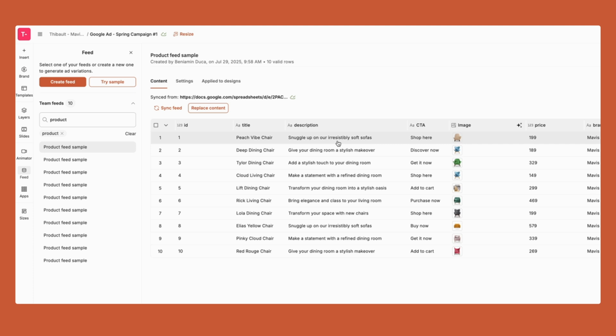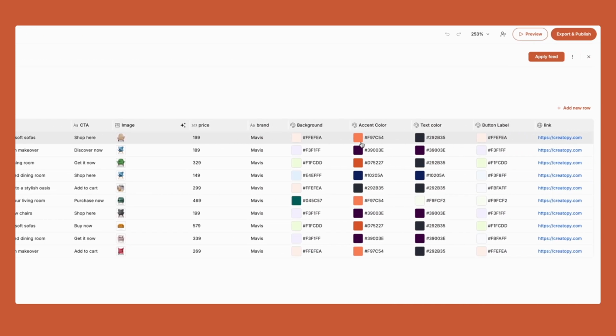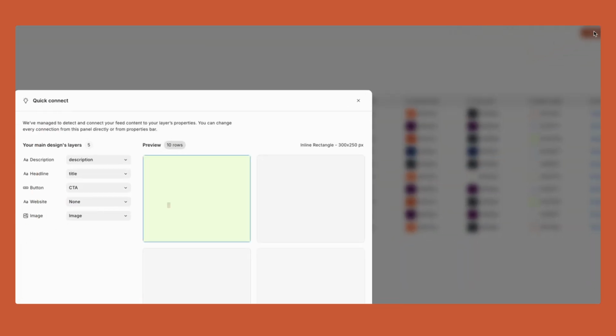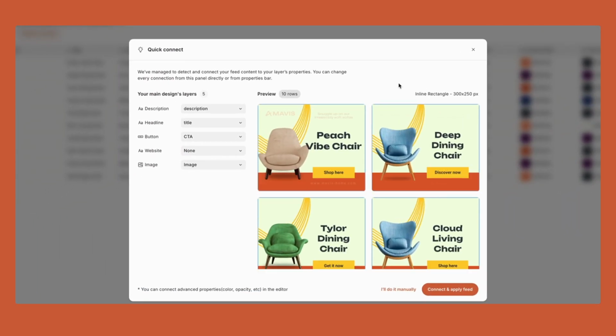So now let's imagine the inventory team is giving me access to the title of the chair, the description, the CTA, the image, the price, the brand, and all these elements. I can actually use that in my design. So what I can do is say apply feed, and you can see that all of my design that was generated with AI is now connected to dynamic data.